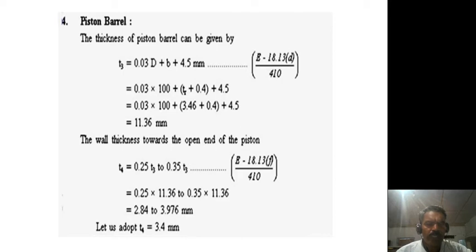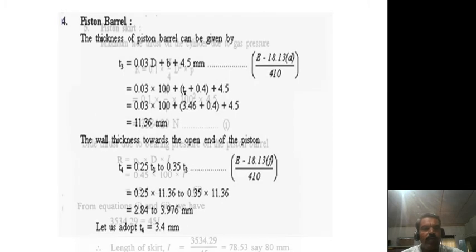The wall thickness towards the open end of the piston is 0.25 T1 to 0.35 T1. So that is 0.25 into 11.36 to 0.35 into 11.36. Finally, T4 is equal to 3.4. Like this we have to solve the problem.